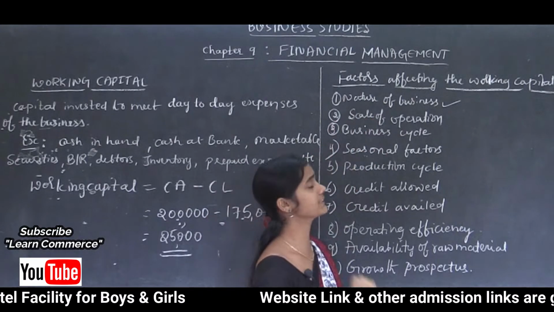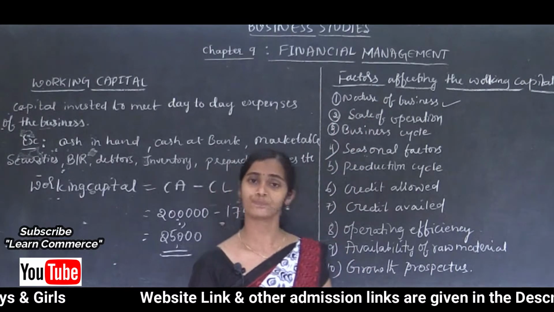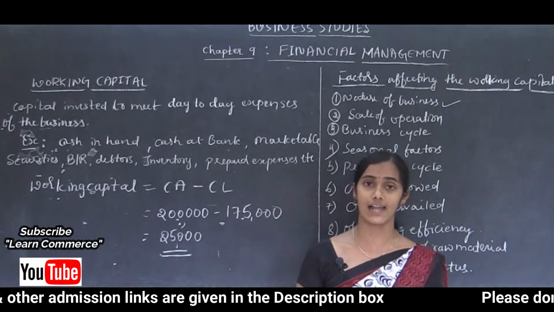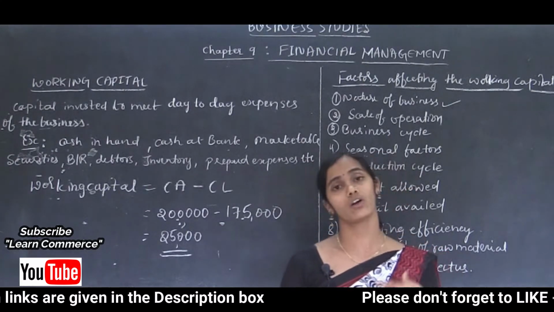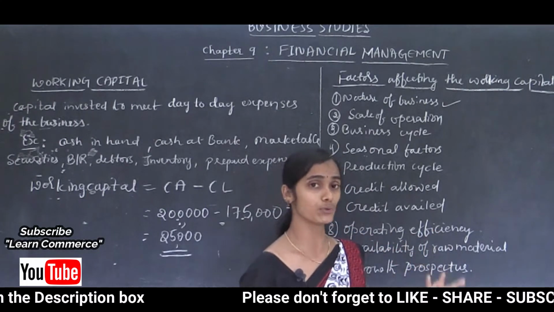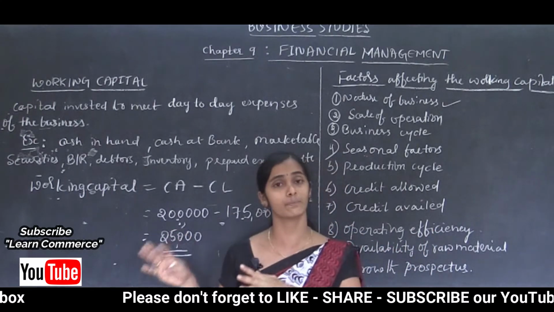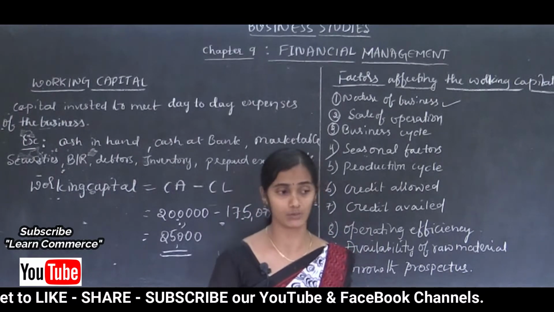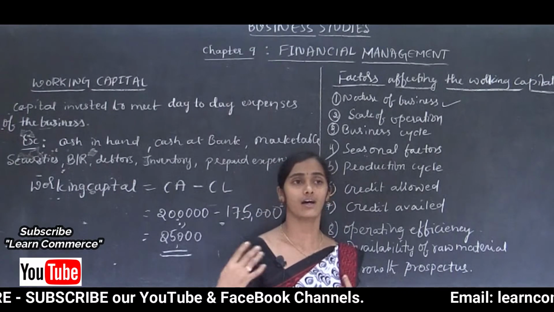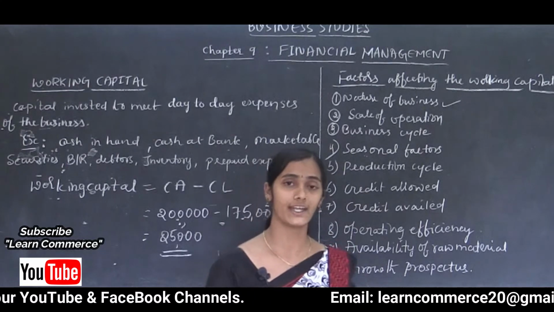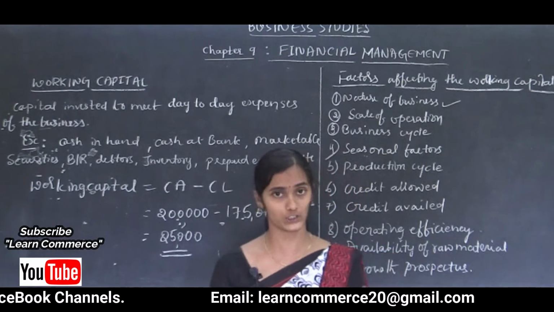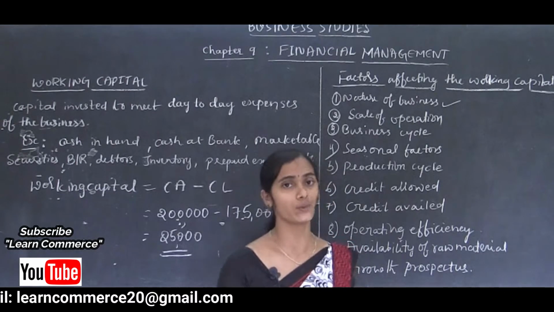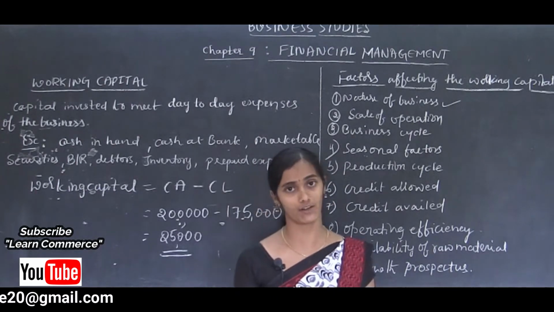And the next one is scale of operation. Obviously the firms operating at a larger scale need to maintain more working capital, because they have to maintain large inventory, and larger production and all. So at that time they require frequent working capital for one reason or another.